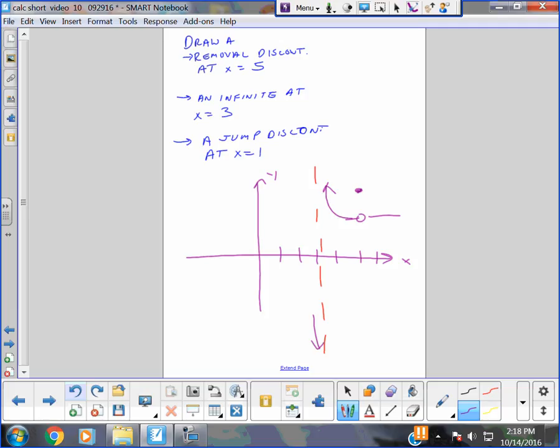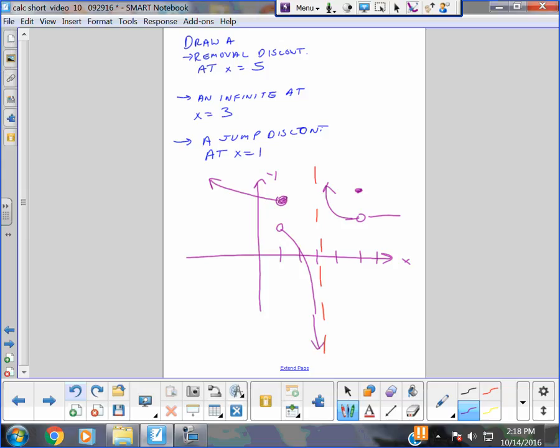So on 1, I said make a jump. I don't care if you put it open here or a solid here, and I don't care if you put it open here or a solid here. But here's what I want. I want one of them filled in and then a jump, right? And if you filled in that one, leave the other one open. If you fill in this one, leave the other one open.